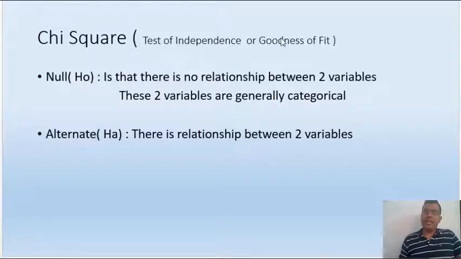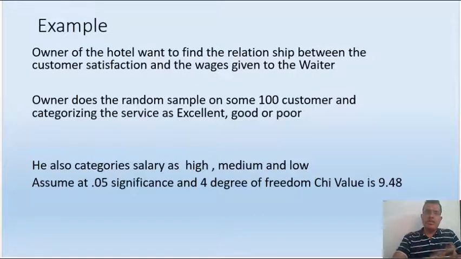Let's take one example and try understanding our chi-square test in a little better way. So this is an example which I am taking. The owner of a hotel wants to find the relationship between the customer satisfaction and the wages given to the waiter. The owner does a random sampling on some 100 customers, categorizing the service as excellent, good or poor. He also categorizes salary as high, medium and low.